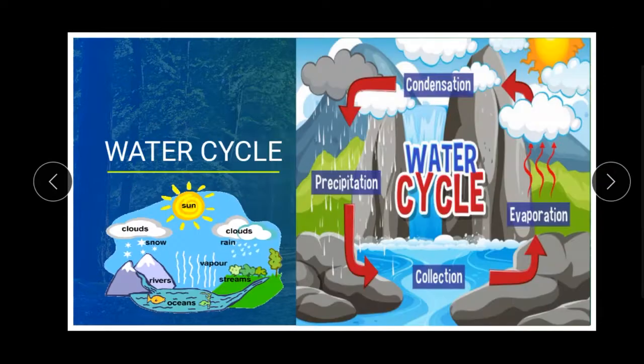Okay, children. Next, look at this. What is happening in this picture? First, it is evaporating, reaches the cloud, then condensation, precipitation, that is rain, and after that collection, that is runoff, then again evaporation, again condensation. The process continues. Okay, children.